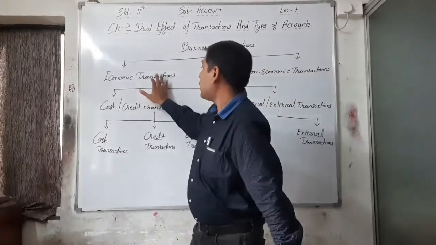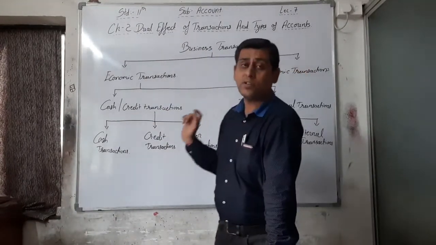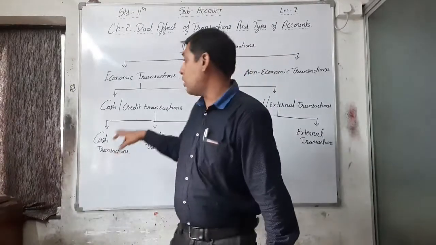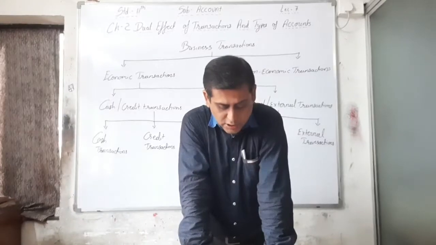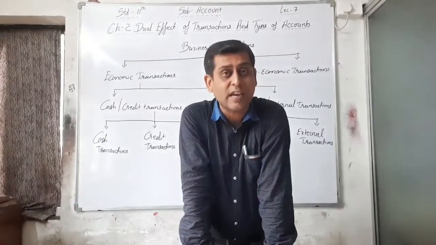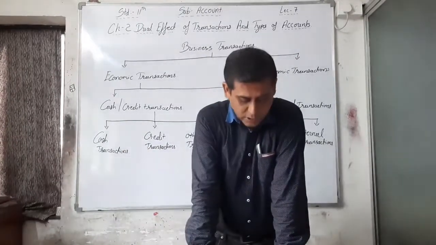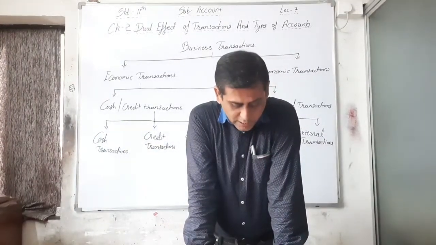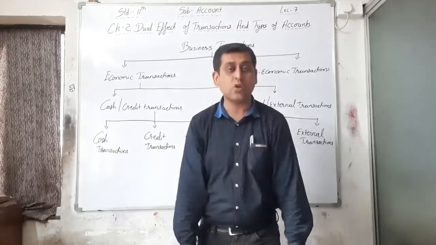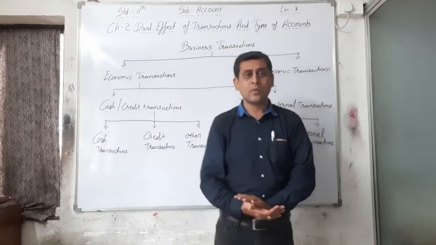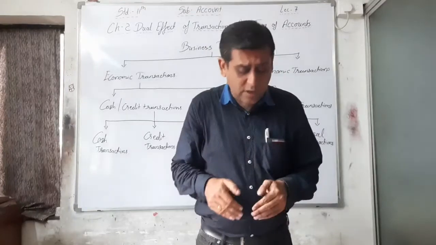Now economic transactions have two parts: cash and credit transactions, and internal and external transactions. Now we understand the cash and credit transactions viewpoint. The transactions take place in three forms. The first one is cash transaction, the second one is credit, and the third one is other transaction. First, cash transactions. In this type of transaction, money is paid or received in exchange for goods or services. See, in my own words, whatever I am telling you, that is the definition here.